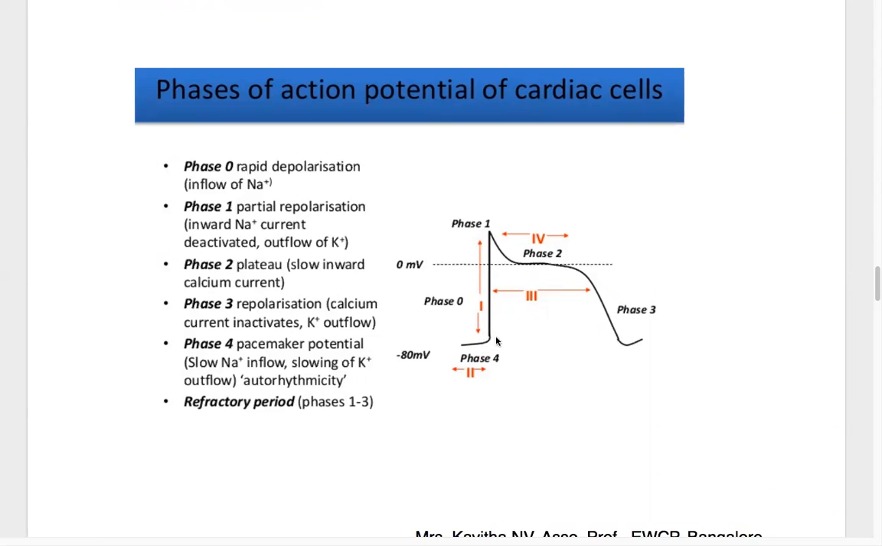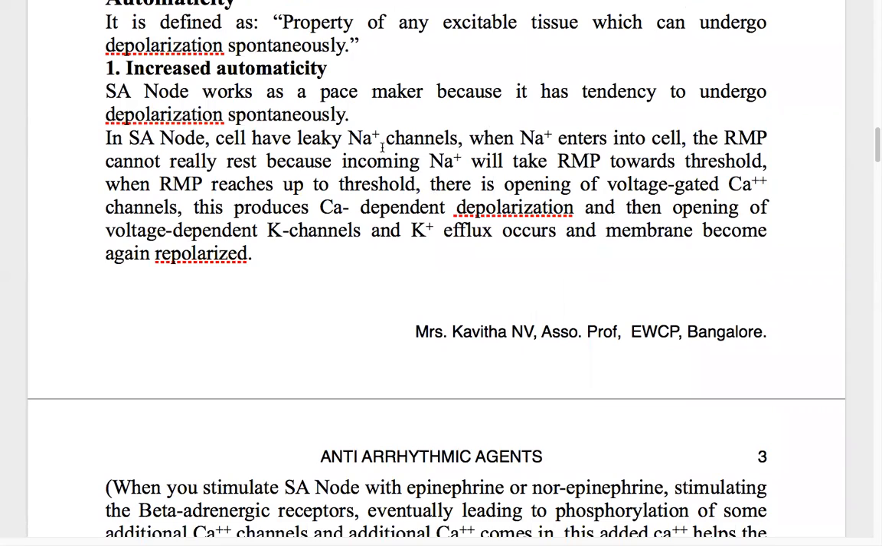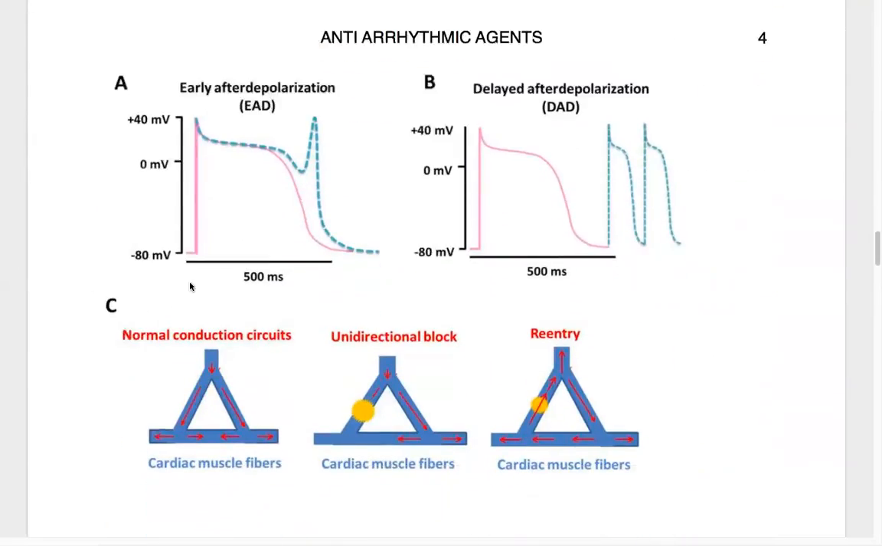Normally, the cell is at the resting membrane potential. When the sodium channels leak and sodium ions enter the cell, the resting membrane potential will no longer stay at rest, because more sodium ions are coming in. This increase in sodium ions takes the resting membrane potential towards the threshold, and thereby the action potential takes place as usual. So that is what normally happens.